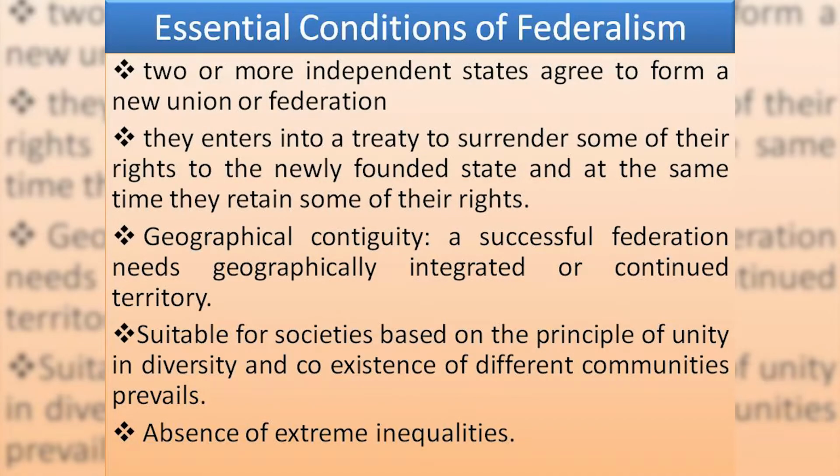Then, it is suitable for societies based on unity in diversities. Federal mechanism is very useful in countries having so many diversities. Plural societies can be politically united with the help of a federal mechanism, which means that federal mechanism is very helpful in maintaining the diversities of a country or in unifying societies having various kinds of diversities, cultural, linguistic or any other kind. Thus, it is a unifying factor. Federalism can work as a unifying factor in diversified societies.